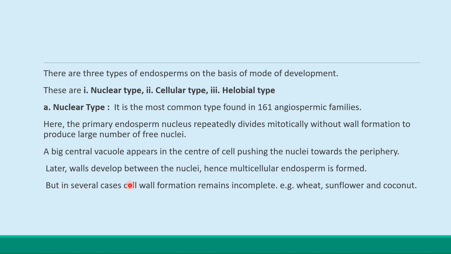Later on, what happened? The cell wall develops between the nuclei. Hence, the multicellular endosperm is formed. But what happened in several cases? The cell wall formation remains incomplete. Examples are the wheat, sunflower and the coconut. You can see here in the coconut there is a nuclear type of the endosperm formed. Okay students, so this is clear to you, that is what is the nuclear type of the endosperm.